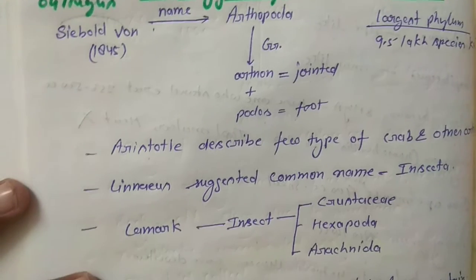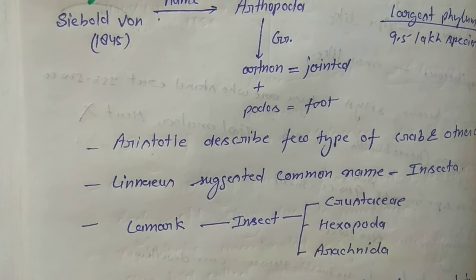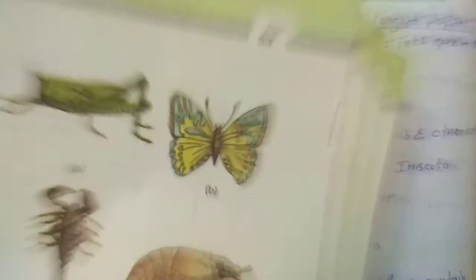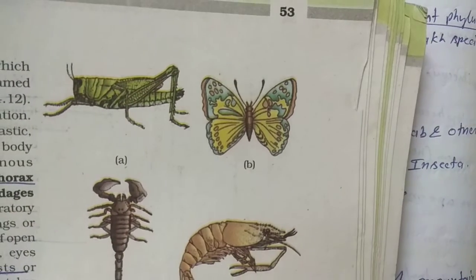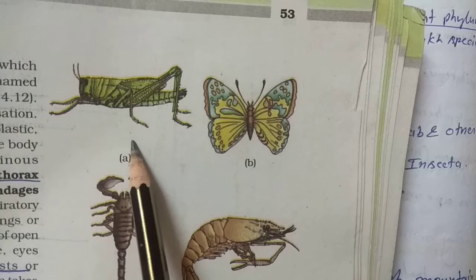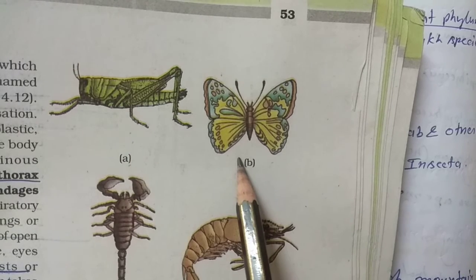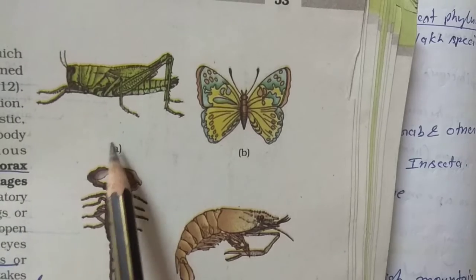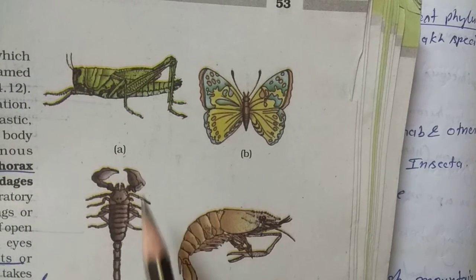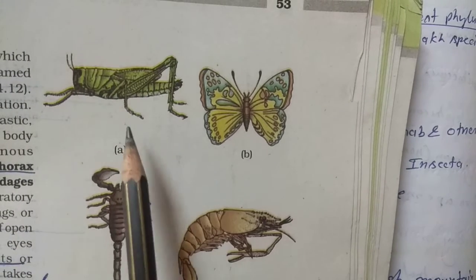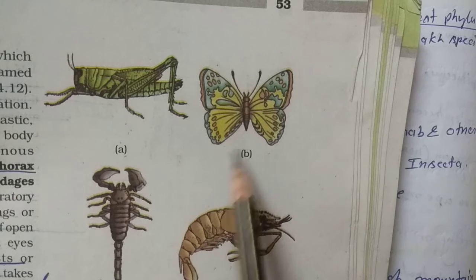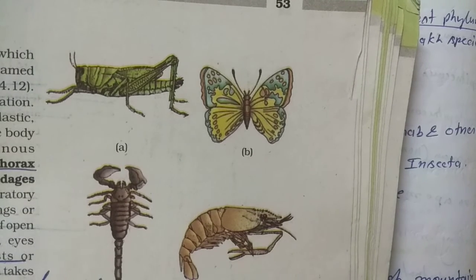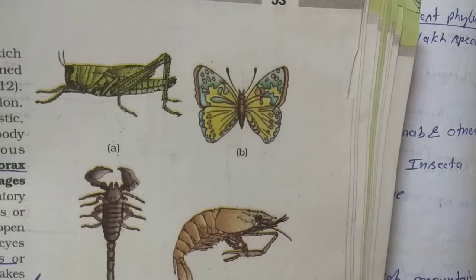Okay, and now which type of organisms do we study here? Look at the picture. This is a grasshopper, butterfly, scorpion and crab. That type of organism we study in this phylum.